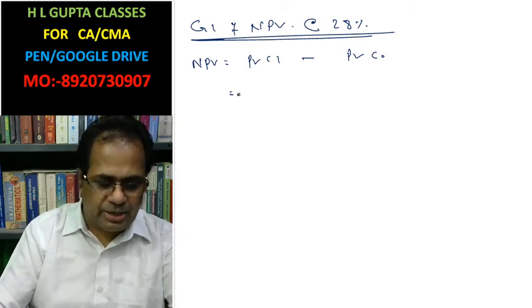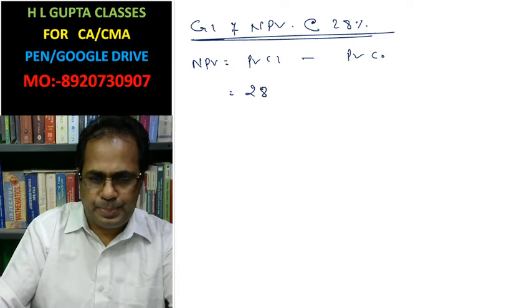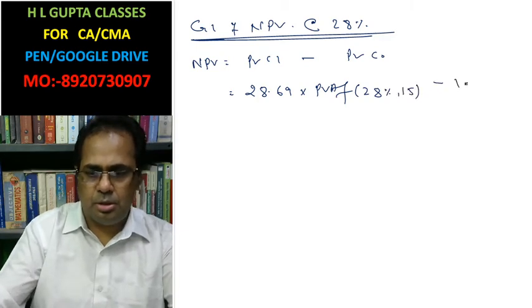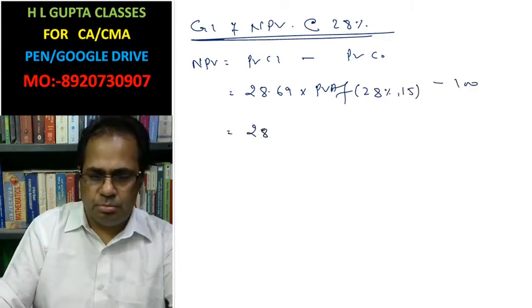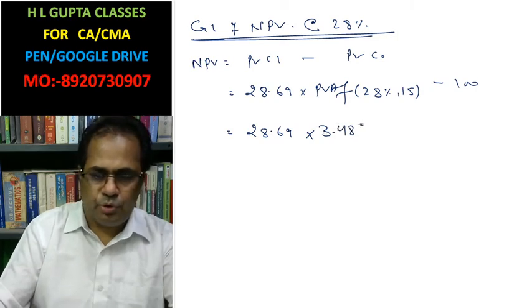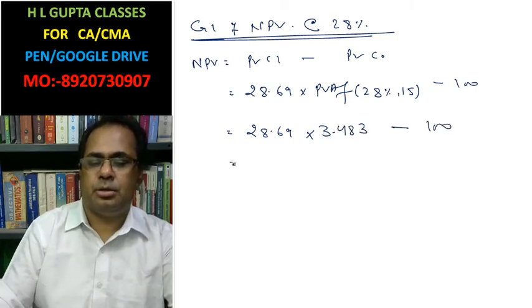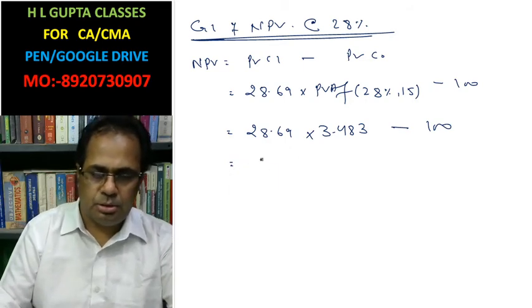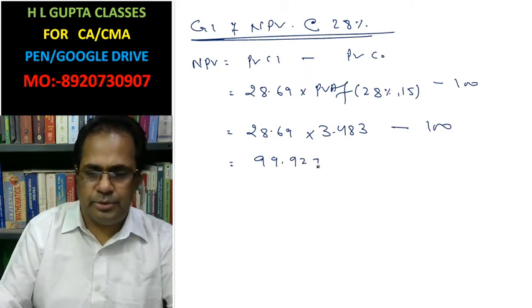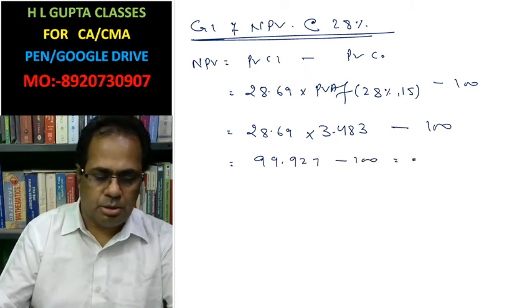This is 28.69 into present value annuity factor 28%, 15 year, minus 100. 28.69 into 3.483 minus 100, and it will be 99.927. 99.927 minus 100 is minus 0.07273.